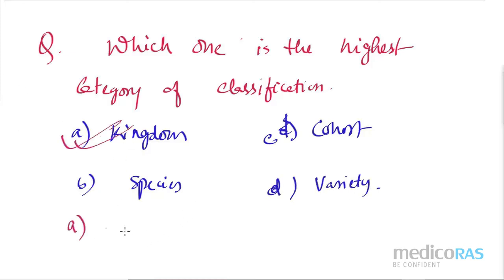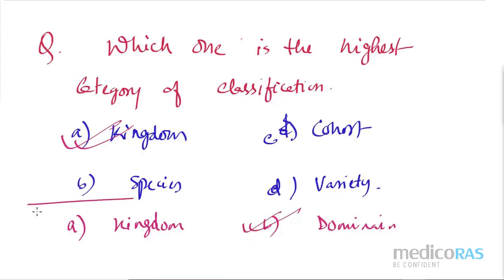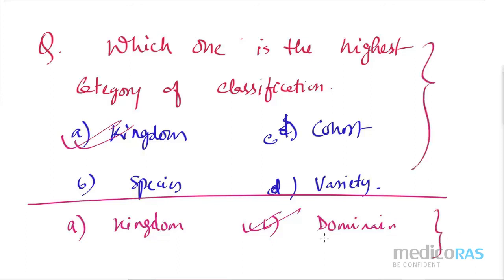If given kingdom and a domain, then domain will be my answer, right? Yes. So do one thing, write these options, and after that you just give the tick mark. Then only you can understand and you can remember also, right? Every day we can't remember everything by seeing the lines. If you have some question, then only it will be easier for you to remember. So write these 2 parts so that whenever this type of question will be there, you can easily understand and you can give the correct answer.